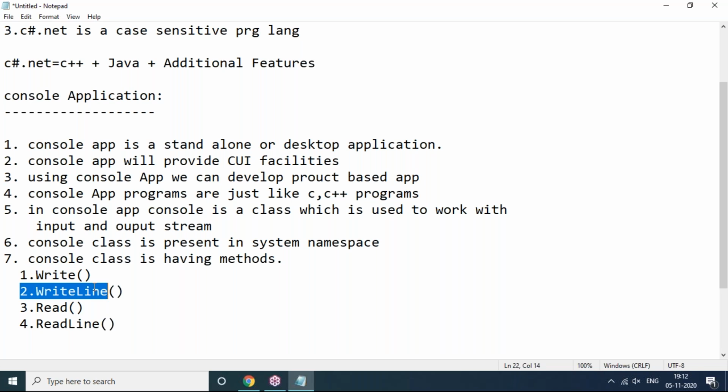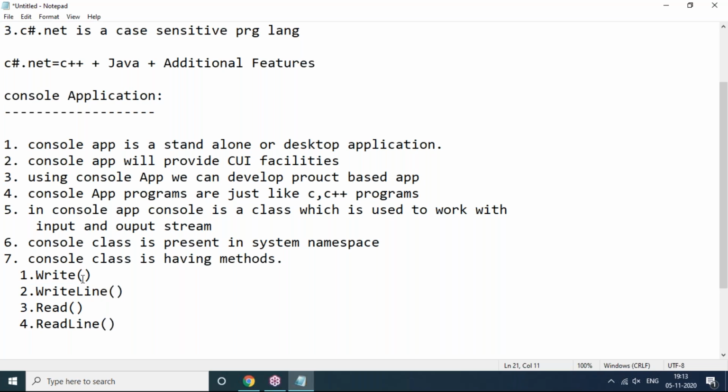See, what are the Write and WriteLine methods? Output purpose. Means if you want to display some output, then you can use Write and WriteLine. But what is the difference between the Write and WriteLine methods? If we use the Write method, then we can display statements onto the screen within the same line only. Suppose you want to display the statements onto the screen line by line, then we can use the WriteLine method. So WriteLine is nothing but the next line.